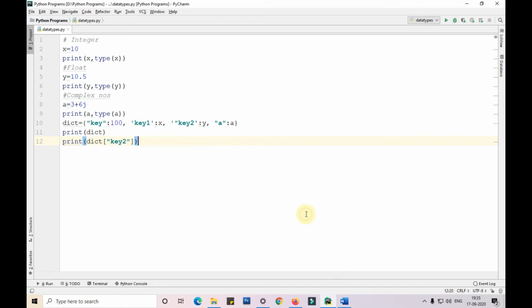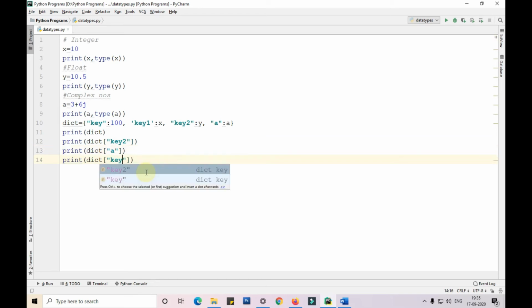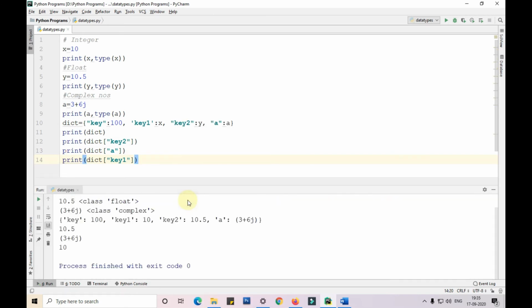Okay, I think I made a mistake here. I'll remove this thing. Yeah, that's fine guys. So instead of printing key 2, we can also print anything here, like A or key 1, etc. You can print anything guys, but I'll show you.